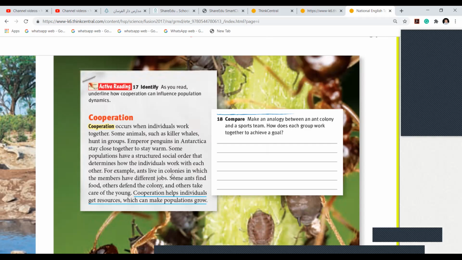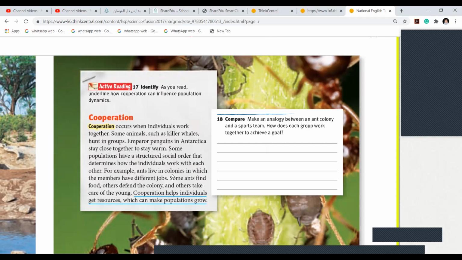And they have different jobs. You know, there is a queen in the ants who gives them their job. Go get this, go get this. Subhanallah, with their voice. They don't have a language, but with their voice they have some different sounds which instruct them to go and get some things. Ants find food, others defend the colony, and others take care of the young.